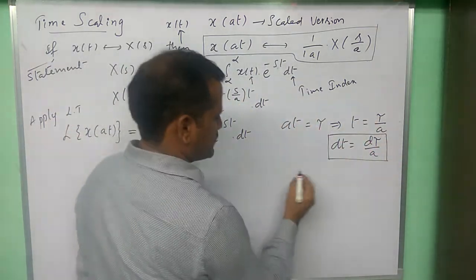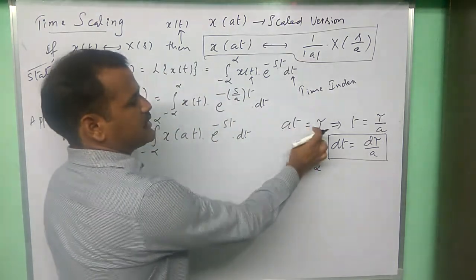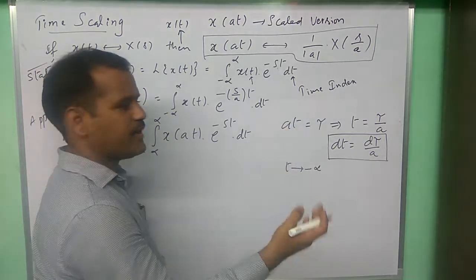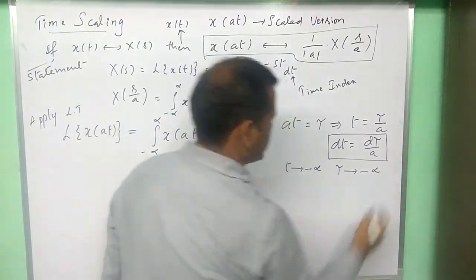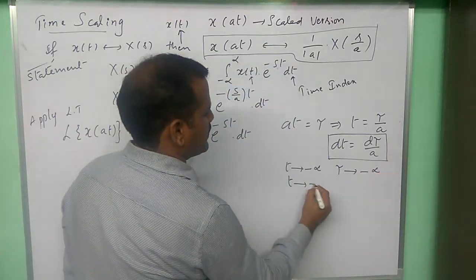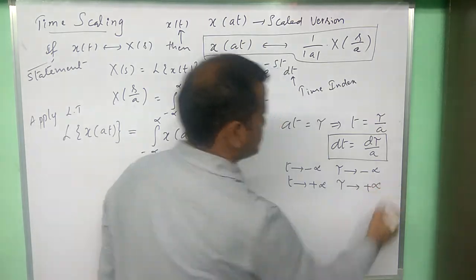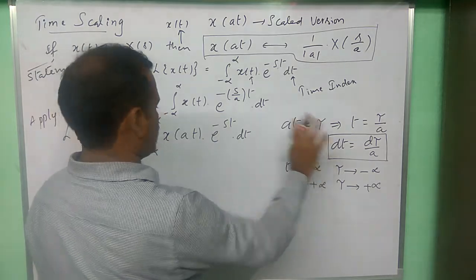Here in this expression, if t tends to minus infinity, then tau also tends to minus infinity, because minus infinity multiplied by a is minus infinity only. So tau also tends to minus infinity. If t tends to plus infinity, then tau also tends to plus infinity. So first at I am considering as tau.